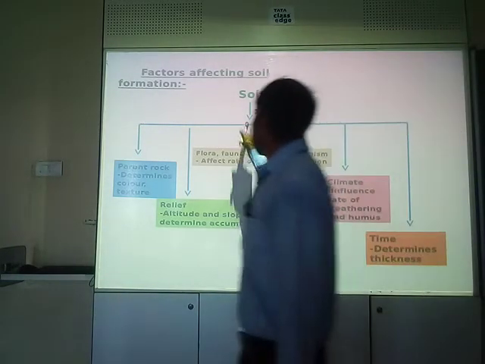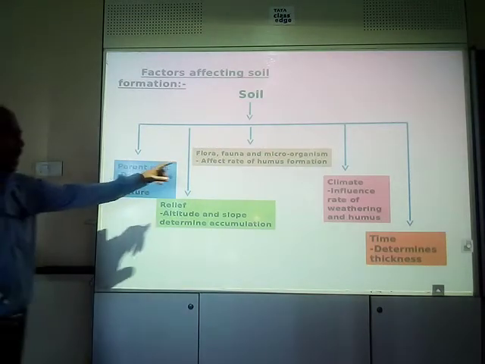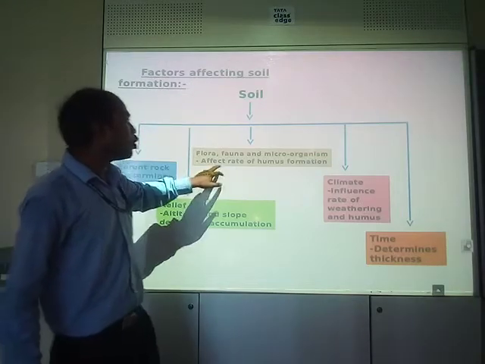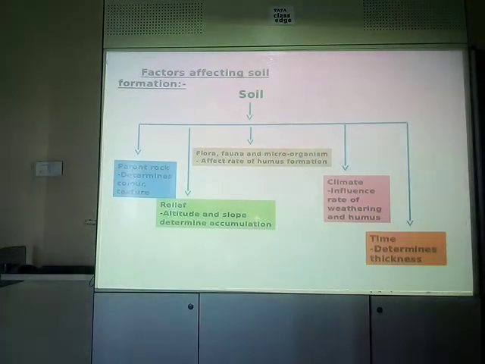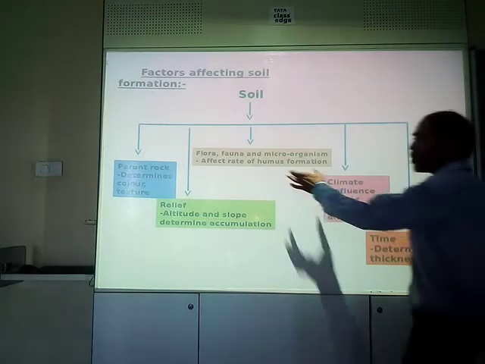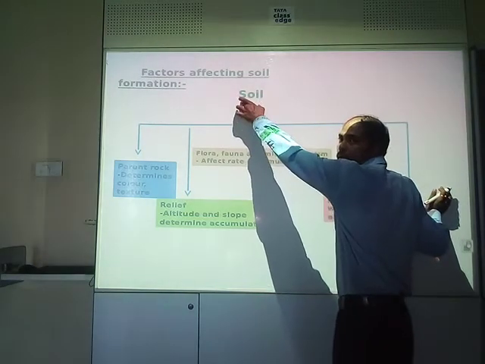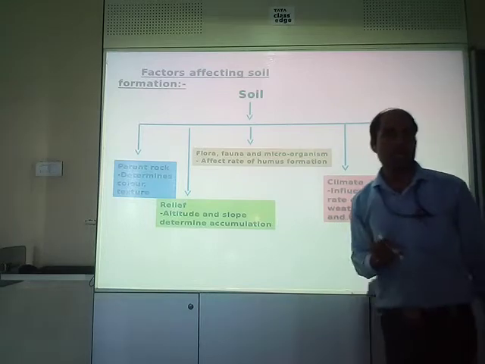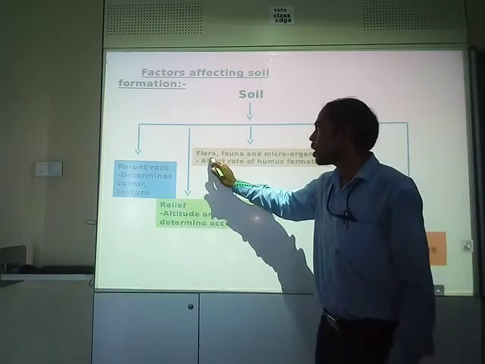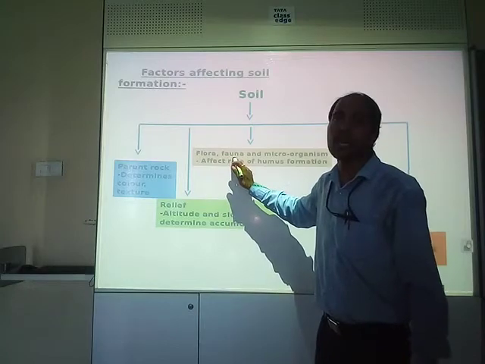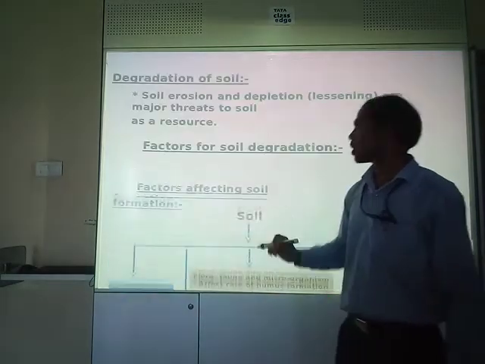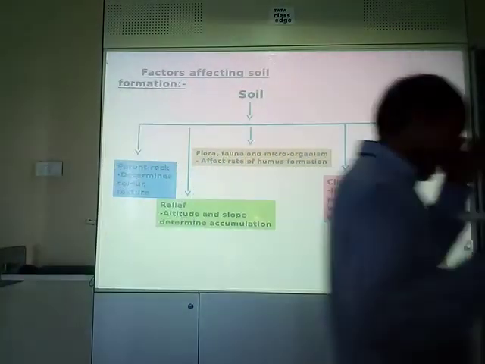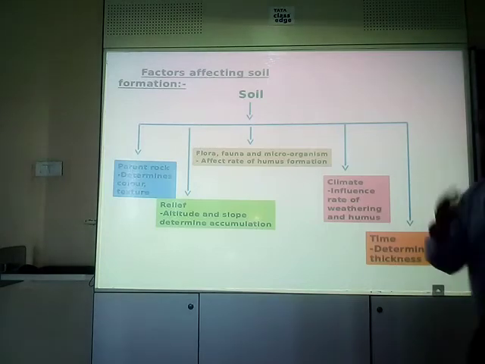Okay, right? Third factor is flora, fauna and microorganisms. This is also a factor that affects the formation of the soil. How? It affects the rate of humus formation. How much humus content is there in the soil will depend on the flora, fauna and microorganisms. Flora means plant life. Fauna, animal life. Microorganisms, small organisms living on the land, which can't be seen with the naked eye.